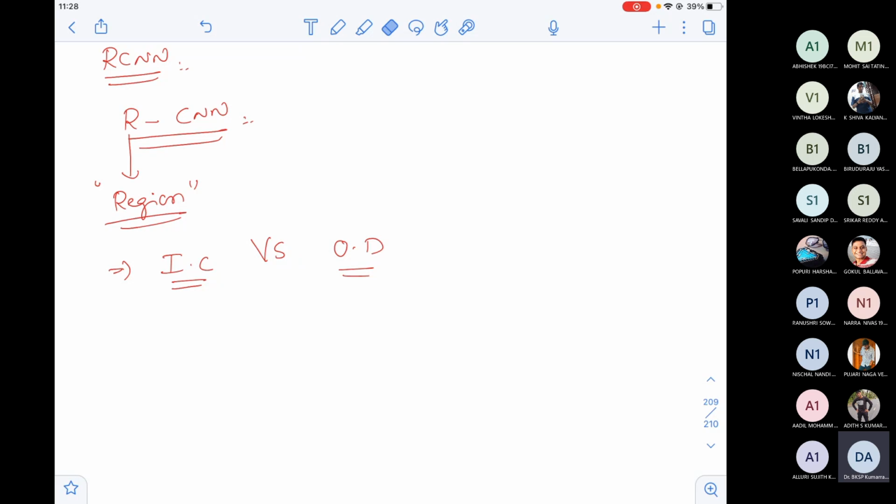Then I can alert if the face mask is not there. I can use the objects or the bounding box around an object and crop it and do some other analysis. So there are multiple use cases once you detect an object. A huge number of use cases once you detect an object.